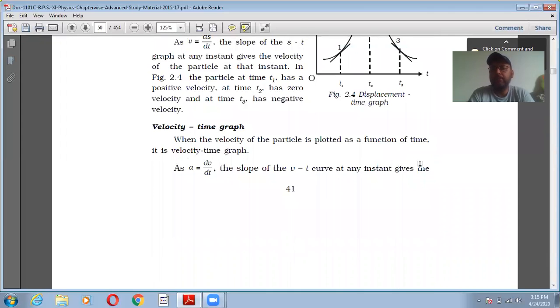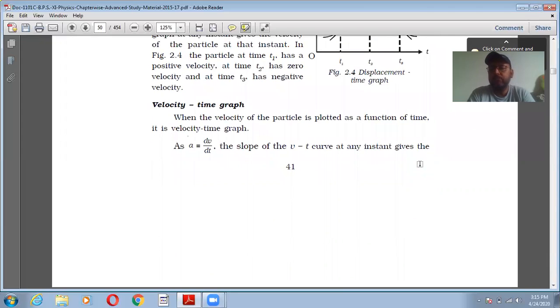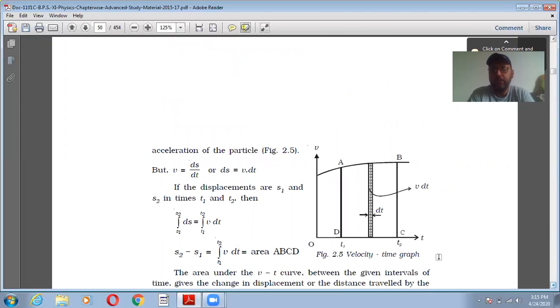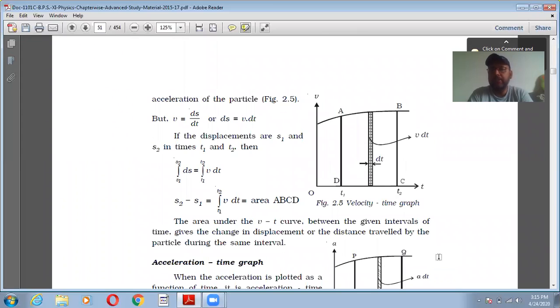Same with the velocity-time graph, we know that acceleration is the rate of change of velocity. Here I have used the horizontal axis representing time and the vertical axis representing velocity. Now velocity is the rate of change of displacement, so v = ds/dt, but this ds will be equal to v dt. If I take the integration of both sides with limits s1 to s2 for displacement and t1 to t2 for time, it becomes this formula: s2 minus s1 is equal to this integral.